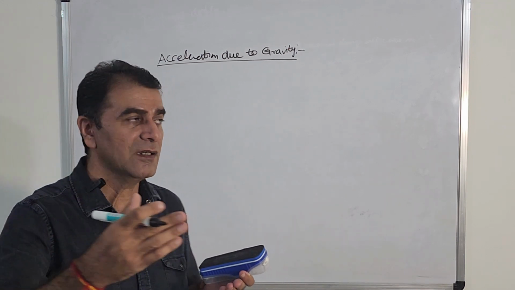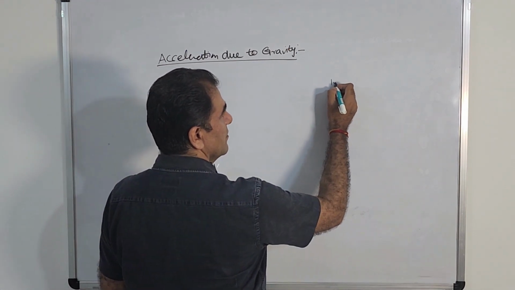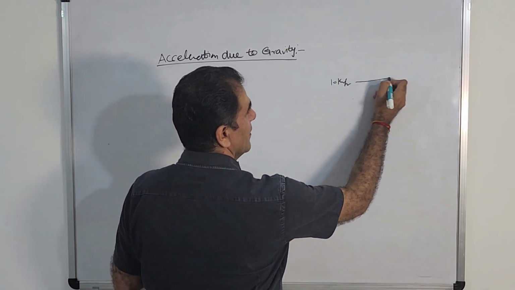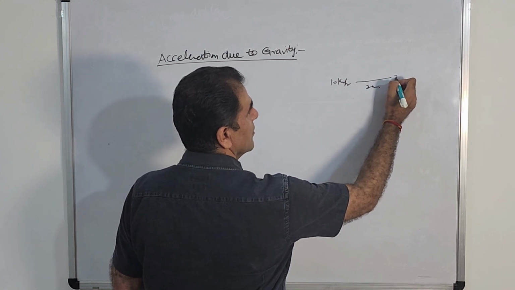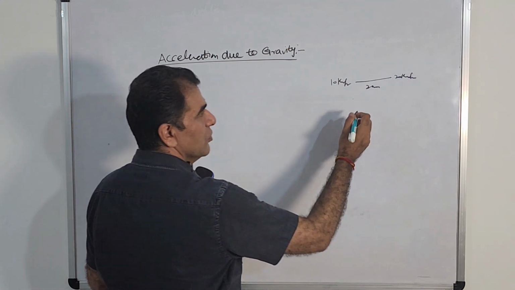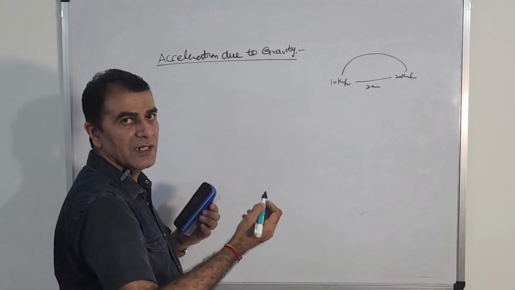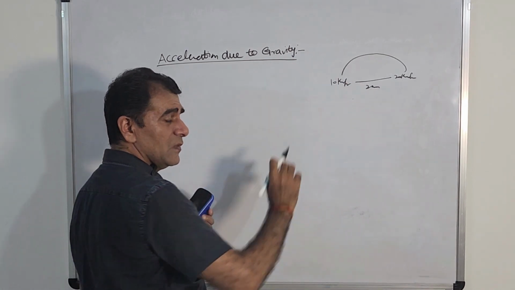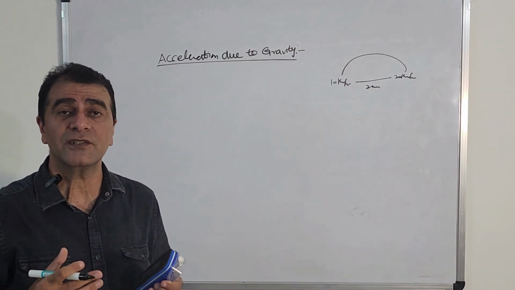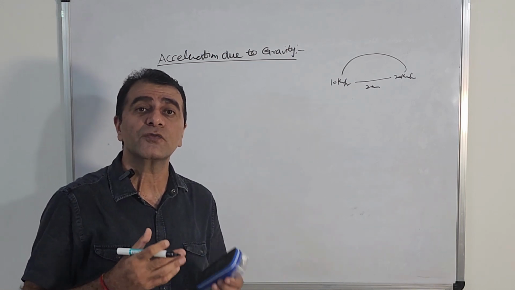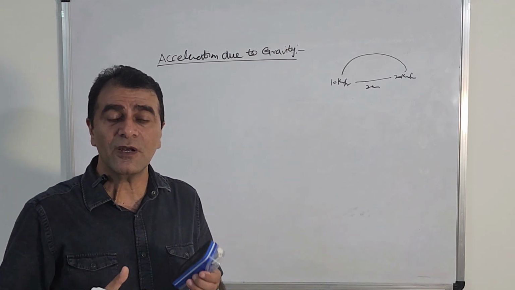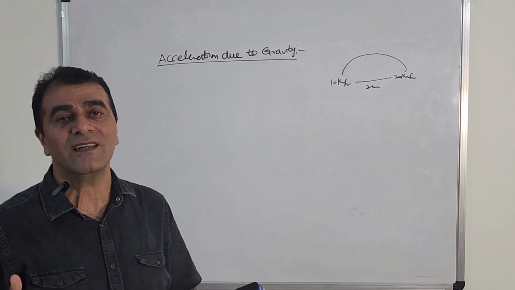Change in velocity. The velocity at a particular time is say 10 kilometer per hour, and after 2 minutes it is 20 kilometer per hour, right? So there is a change in velocity, 20 minus 10, divided by this time, then you will get acceleration. So acceleration is nothing but the rate of change of velocity. How much velocity changes gives you acceleration.